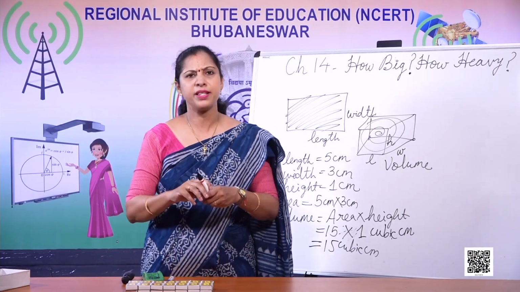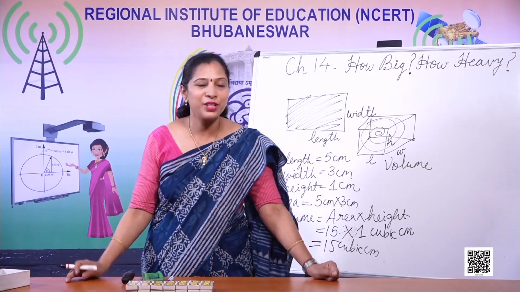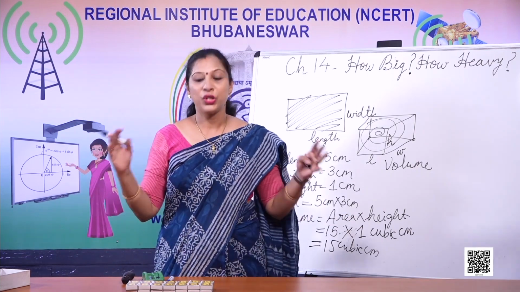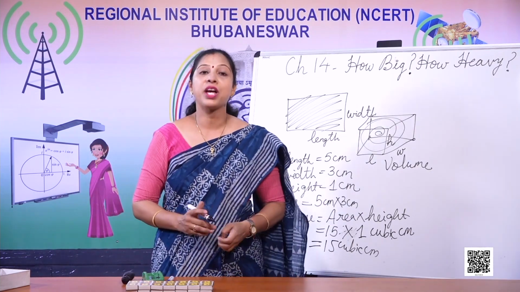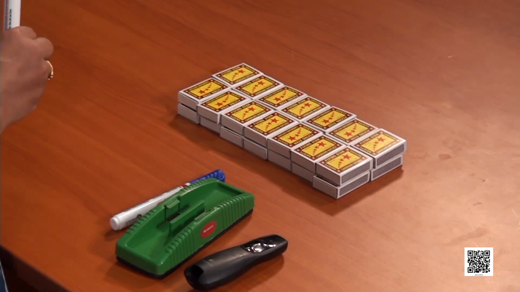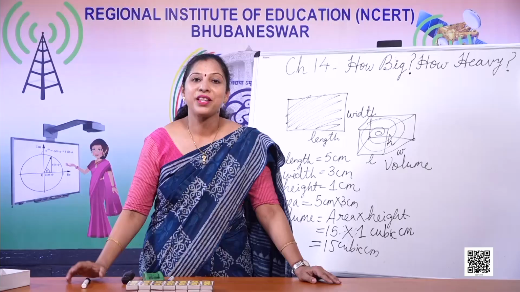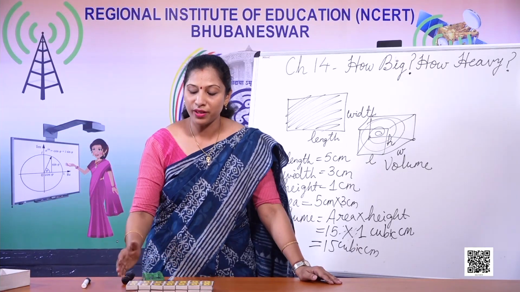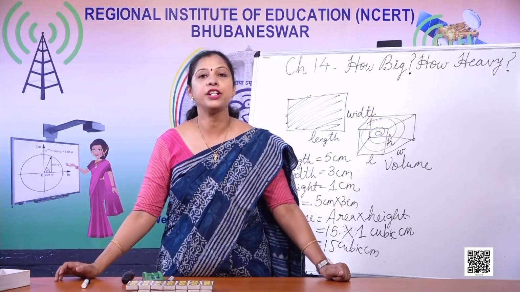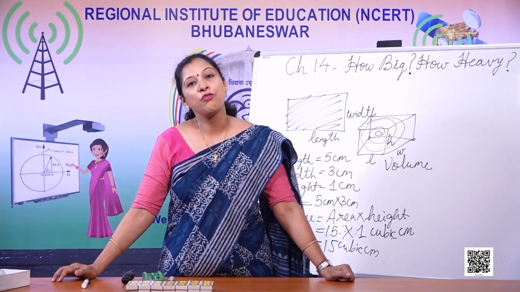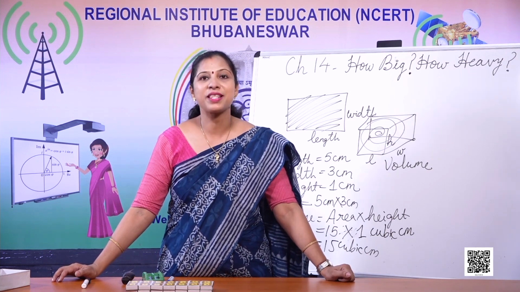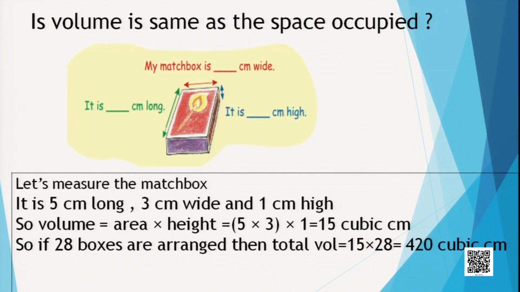So it is super easy, isn't it? Just multiply by 28. You will get the total space taken by all these boxes. So it is very easy. 15 into 28 is equals to 420 cubic centimeter. Is it difficult? No, no, no.